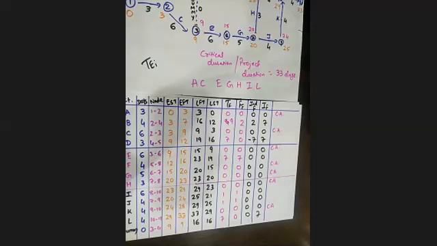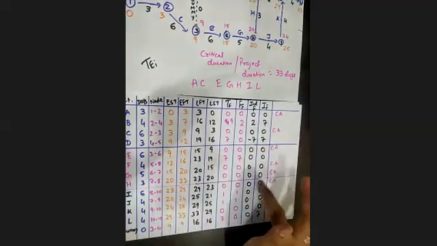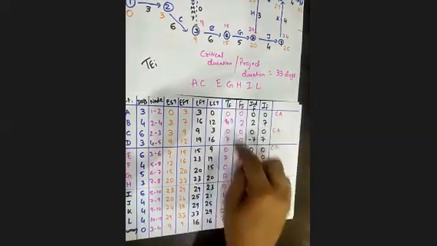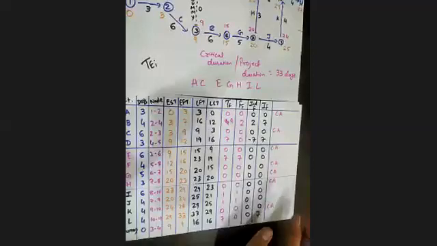At that time we introduce the lead time and lag time concepts. So that is what the negative sign is over here. Now you can see that all the floats are calculated, but what we need to check with respect to critical activities is that the total float value should be 0.